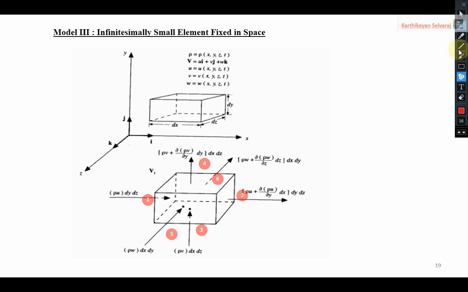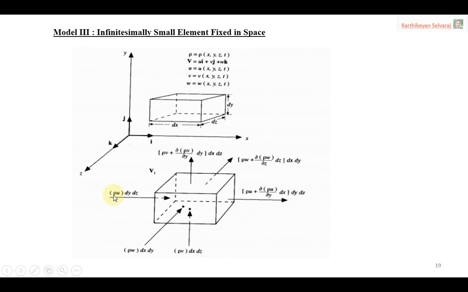Then we have to apply this for all of those faces. How are we going to apply it? I remove all the numbers. We are going to find the mass term. How? As usual, density, velocity into area.